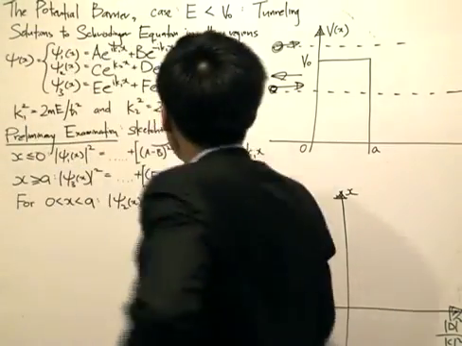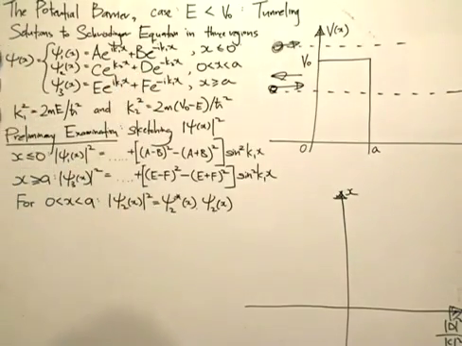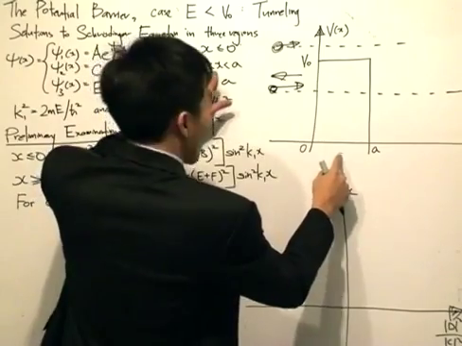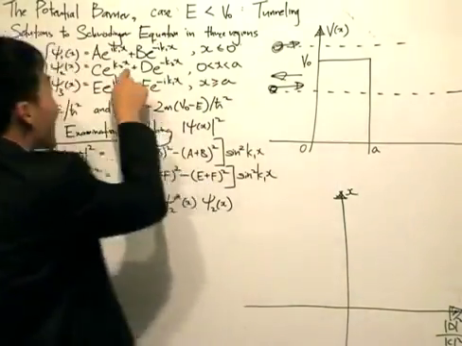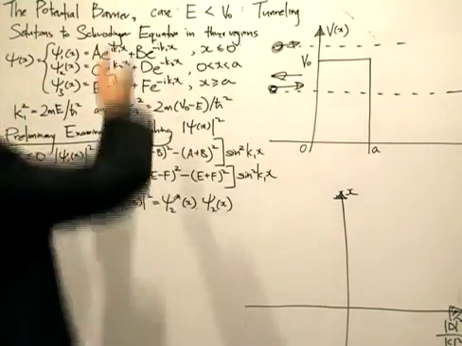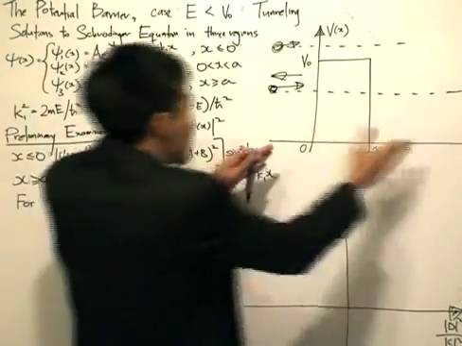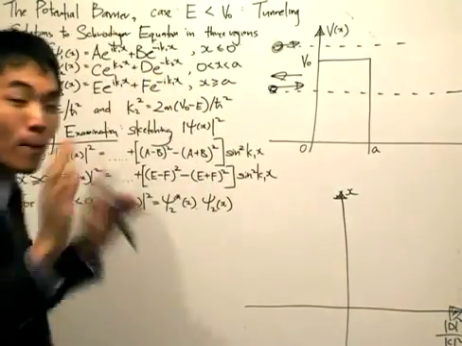Now, a few things I want to point out. Notice that now we have kept the two solutions e to the k2x and e to the minus k2x in the region where x is between 0 to a. We don't have these diverging solutions anymore. Even though when x tends towards infinity this solution would diverge, and I talked about how, based on the context, we can eliminate the solution, notice now that x does not diverge to infinity in this region because x is bounded between 0 to a, so we must retain both solutions.